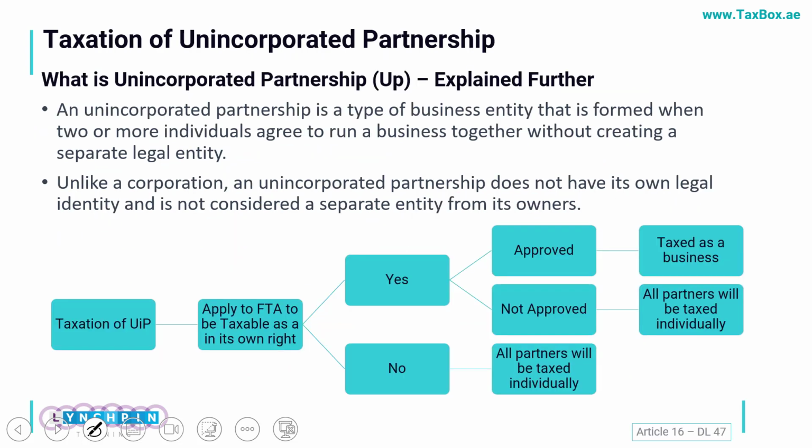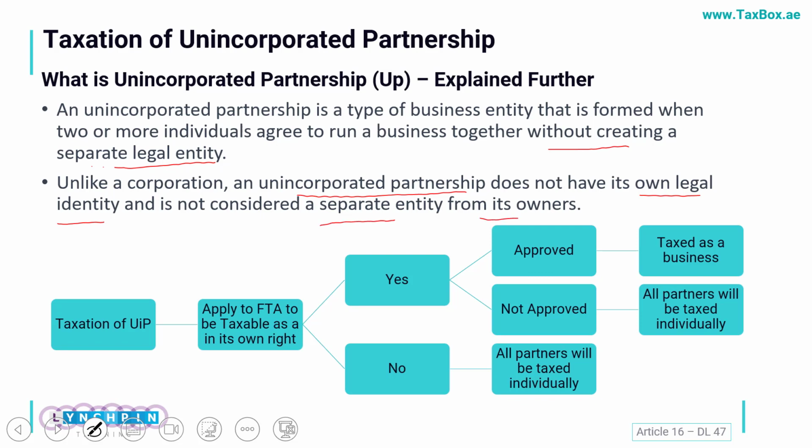Now, the unincorporated partnerships are created normally without creating a separate legal entity. So we are just joining hands and starting a business. It could be a JV or any such thing. In this case, the so-called entity of this unincorporated partnership will not have its own legal identity, and it's not considered a separate entity from its owners.